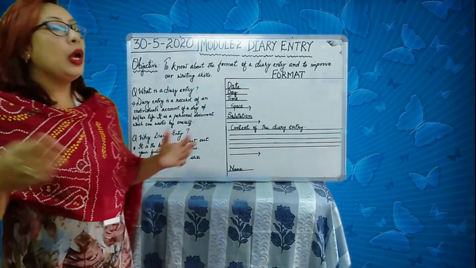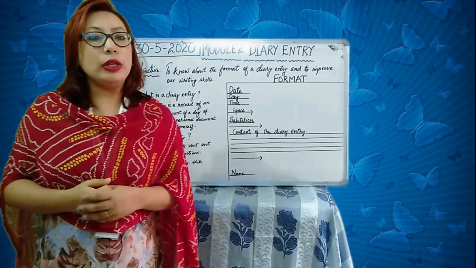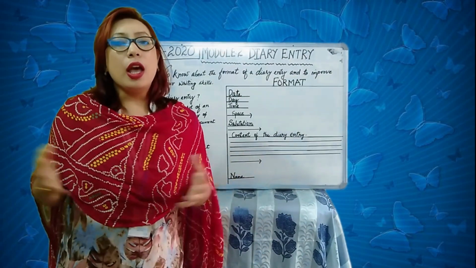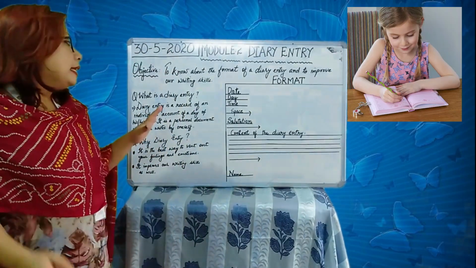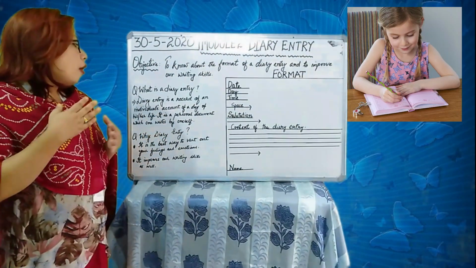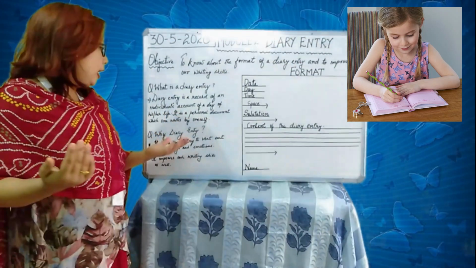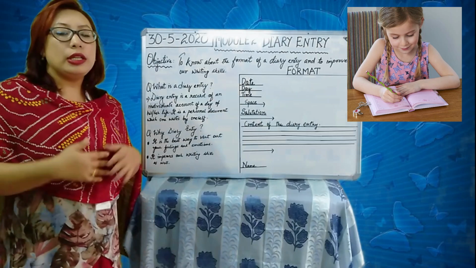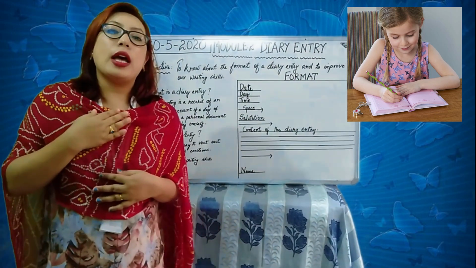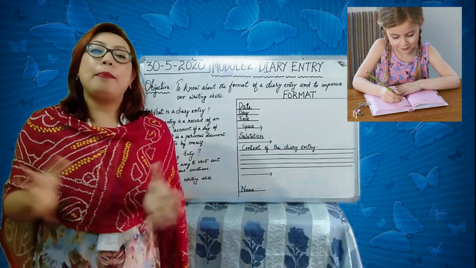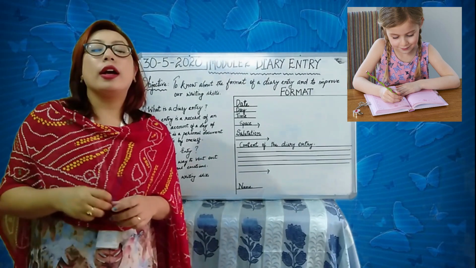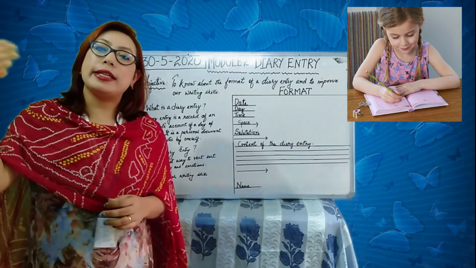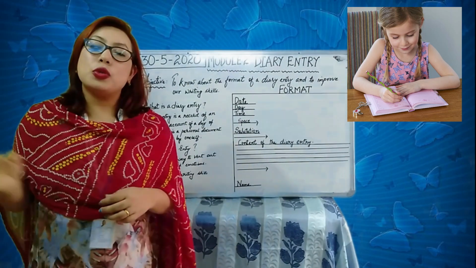First and foremost, what is a diary entry? Now when you say this, some of you must be thinking, what is this, right? What is a diary entry? So I have written down here, diary entry is a record of an individual's account of a day of his or her life. So it is a record of an individual's account, that is whatever had happened in a particular day, that person, whoever he or she is writing the diary, will note down the account, will write a summary of what has happened throughout the day.